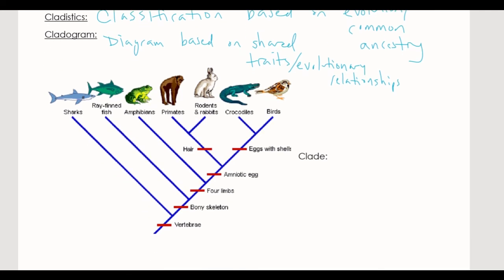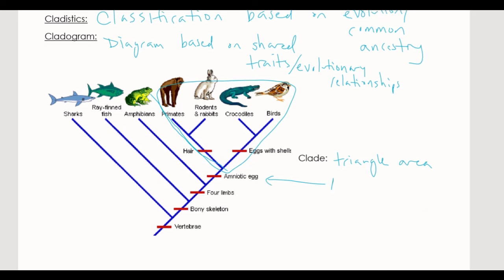I'm not going to go too into detail on this cladogram because I think there are other videos on the internet that do a really good job explaining it. So I'm going to link one of those on here as well. When we're talking about a clade, that is a triangle area on the diagram. What that depicts is that a trait is shared by that common group of ancestors. In this case, there is an amniotic egg, and that is what everything in the triangle will share.